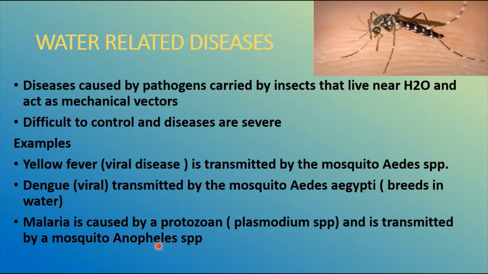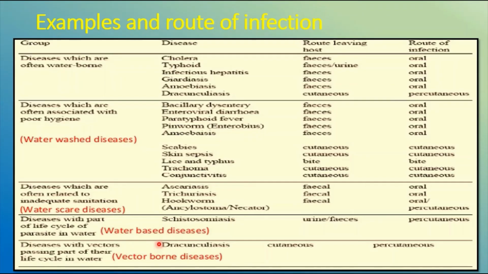So this is all about the classification of water-related diseases, the different examples and the pathogens related to these waterborne illnesses. Now you have the groups of diseases and the different types depending upon the classification, how they leave the host and how they are involved in causing infection. Here you can just go through it.